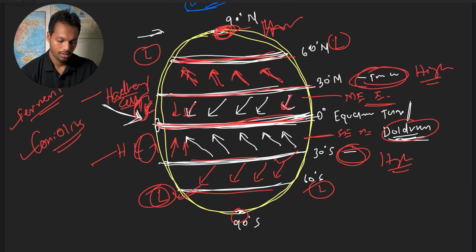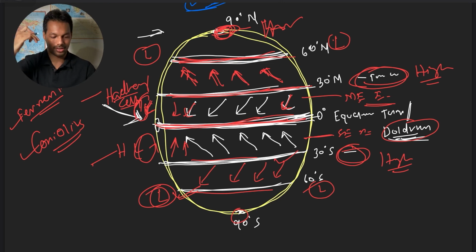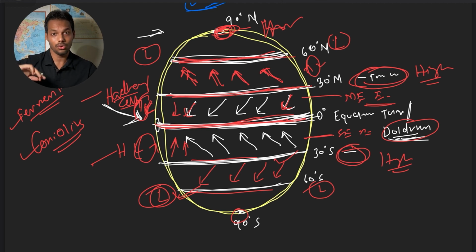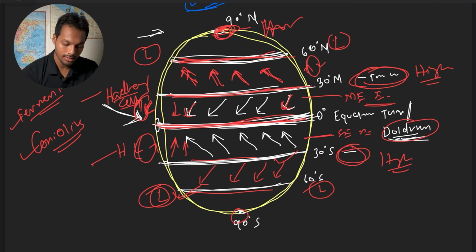Now the wind from subtropical high will move towards temperate low in lower atmosphere, but in higher atmosphere again the reverse. So this wind circulation in lower atmosphere moves towards this, and in higher atmosphere moves from temperate low to subtropical high, and this is called Ferrel cell.